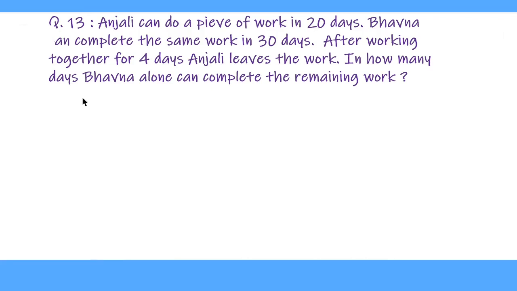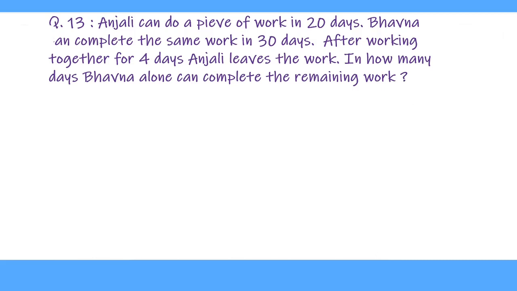We solve another question on leaving midway the work by some person and the balance work is done by the remaining person. Anjali can do a piece of work in 20 days. Bhavna can complete the same work in 30 days. After working together for 4 days, Anjali leaves the work. In how many days can Bhavna alone complete the remaining work?